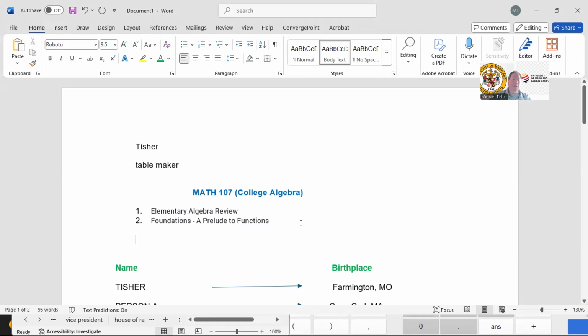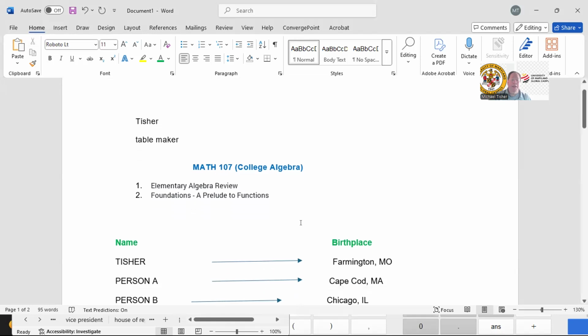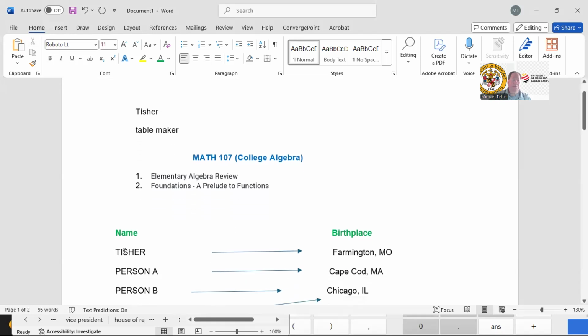And what is a function? Well, a function is like an association of two different things. So in this example, we have name and birthplace. All right. And usually in a function, we have one thing be associated with or go to another thing. So in this case, Tischer's birthplace is Farmington, Missouri. And so we say that Tischer goes to Farmington, Missouri.